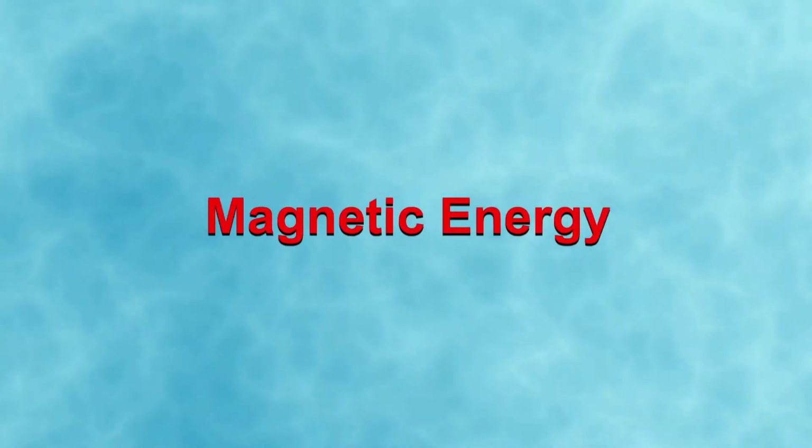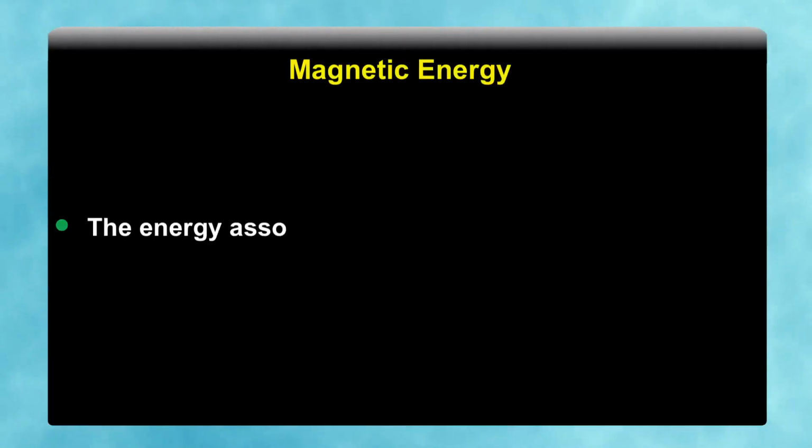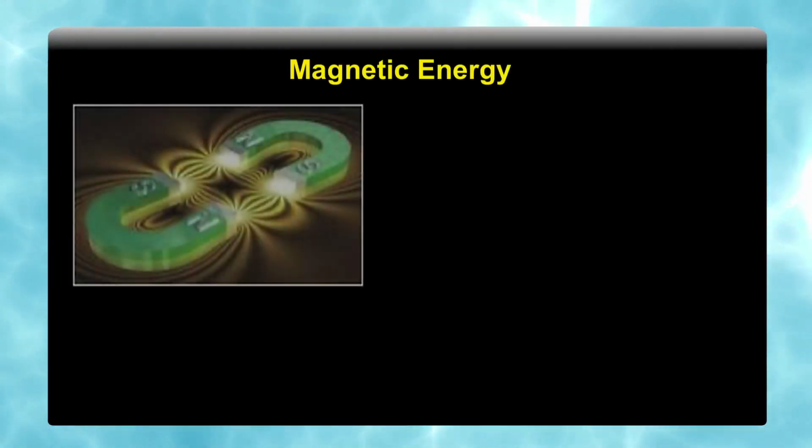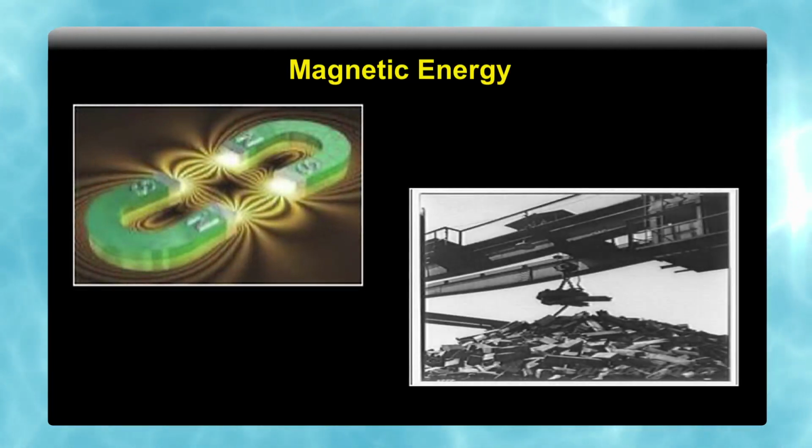We have a very interesting aspect of magnetic energy. Magnets have many peculiar properties. They can attract small pieces of iron and stay in the north-south direction when suspended freely. The energy associated with magnets is called magnetic energy. Magnetic energy has provided us magnetic compasses to locate direction for navigation and devices like magnetic bell, magnetic crane, etc.